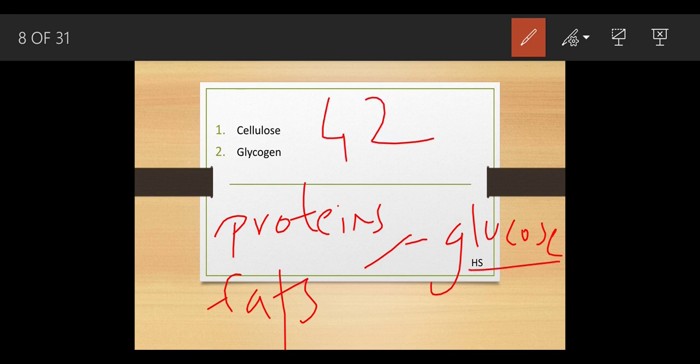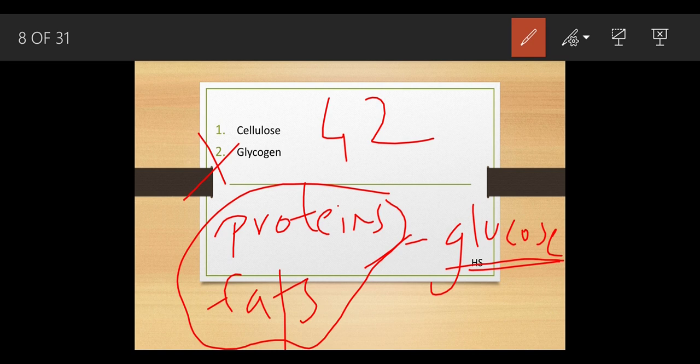If there were no proteins and fats in his body, he would not be able to fast for even a single day. Because the protein and fats got broken down and converted into glucose, he got a sufficient amount of energy. So that is why it is called glycogen. Glycogen means the glucose generator.